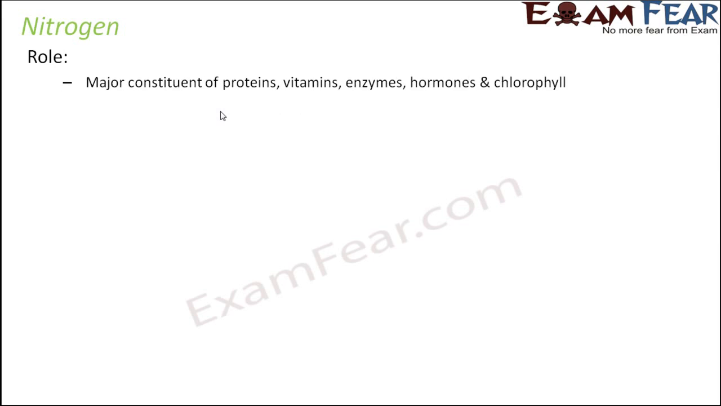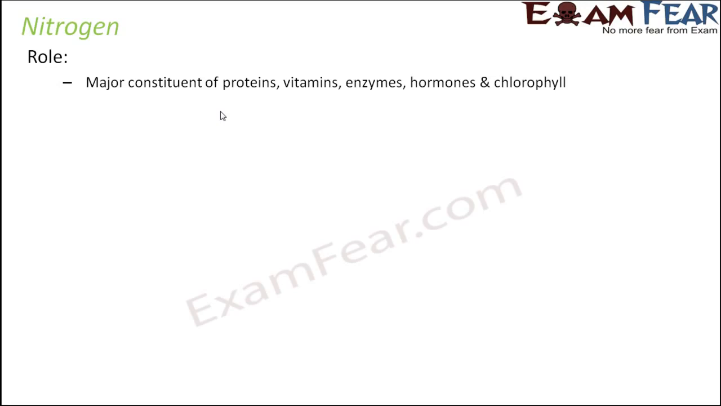So let us now talk about the first element, which is a macronutrient and is needed in quite a large amount by any plant. So let's start with nitrogen. We'll first talk about the role of nitrogen in a plant. It is a major constituent of proteins, vitamins, enzymes, hormones, and chlorophyll.